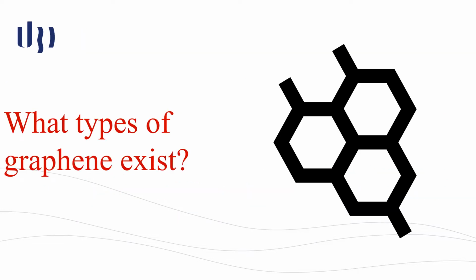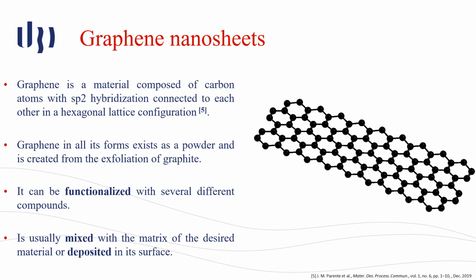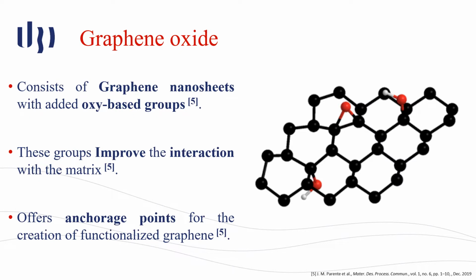But what is graphene and what types of graphene exist? Graphene is a material composed of carbon atoms with sp2 hybridization connected to each other in a hexagonal lattice configuration. Graphene, in all its forms, exists as a powder and is created from the exfoliation of graphite. It can be functionalized with different compounds and is usually mixed in the matrix of the desired material or deposited on its surface. The second type is called graphene oxide.